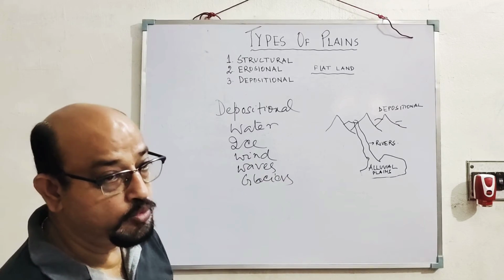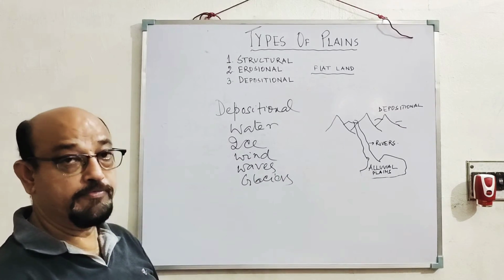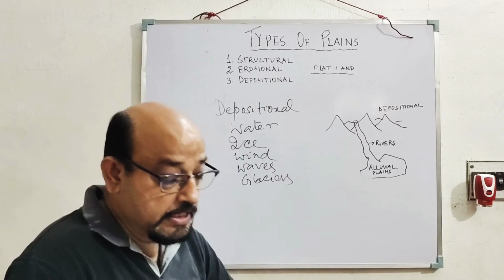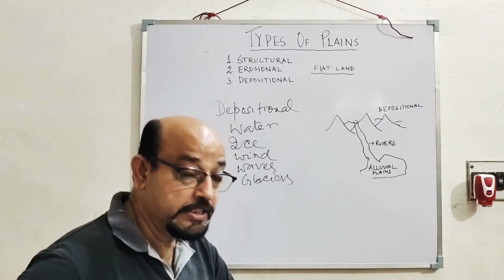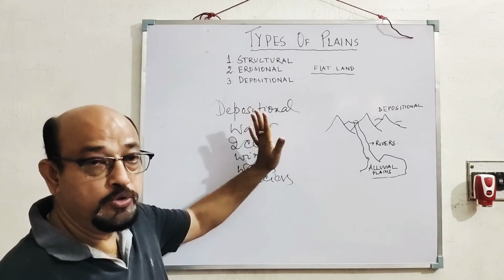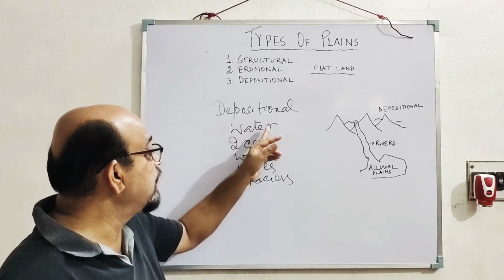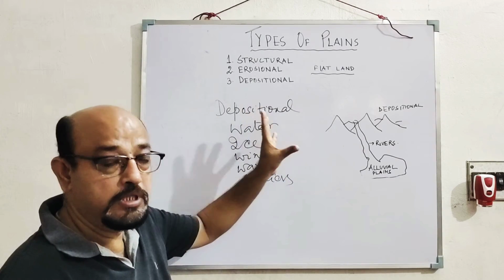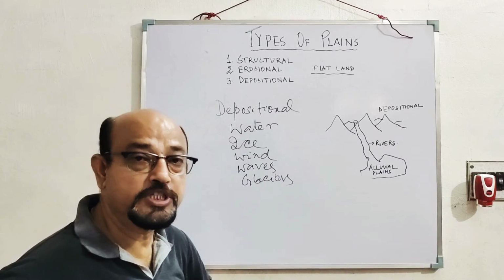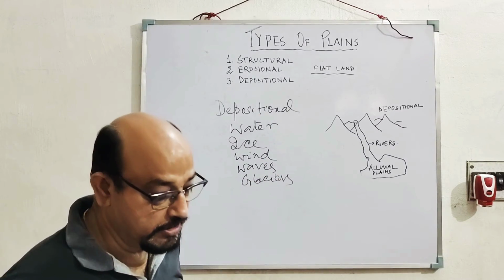These types of planes are formed by the deposition of sediments on a large scale, brought down by the natural agents of transportation. Erosion takes place, and then with the help of these agents the material is transported from one place to another. In this way, the planes which are formed are known as the depositional plane.